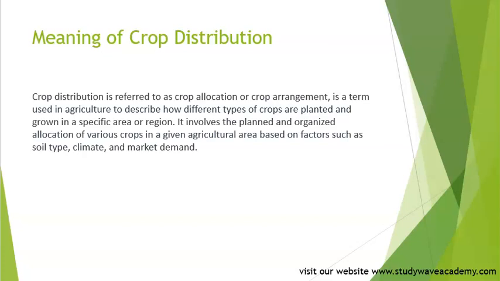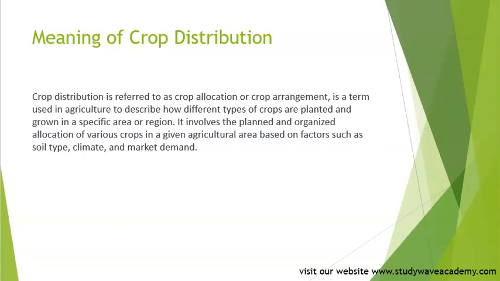This helps ensure there's enough food for everyone and that farming is done in a smart and sustainable way.